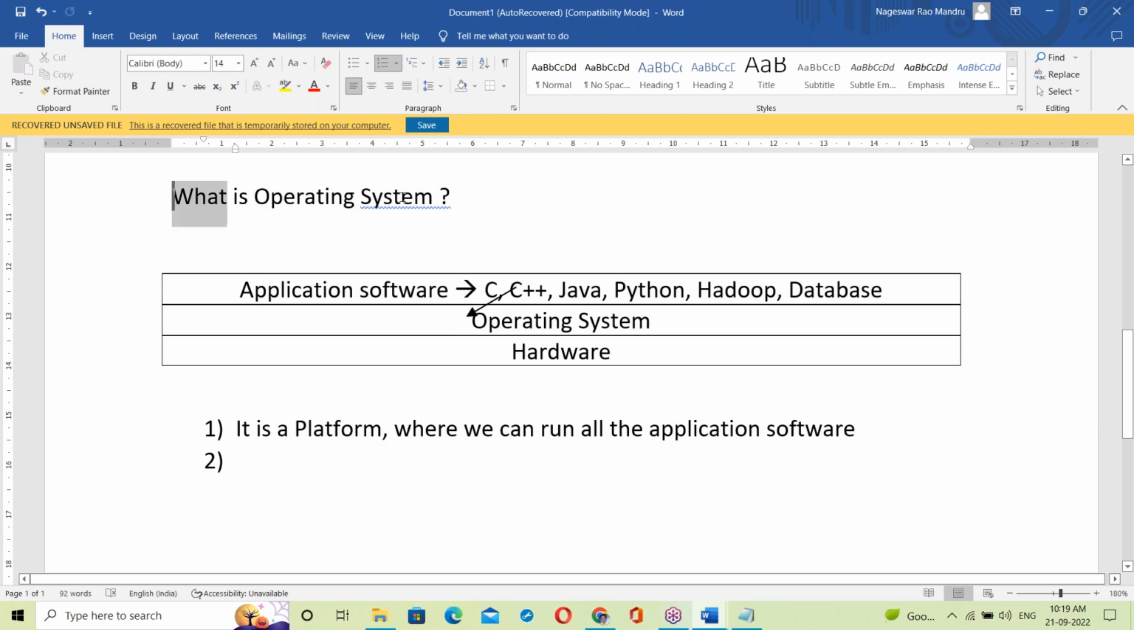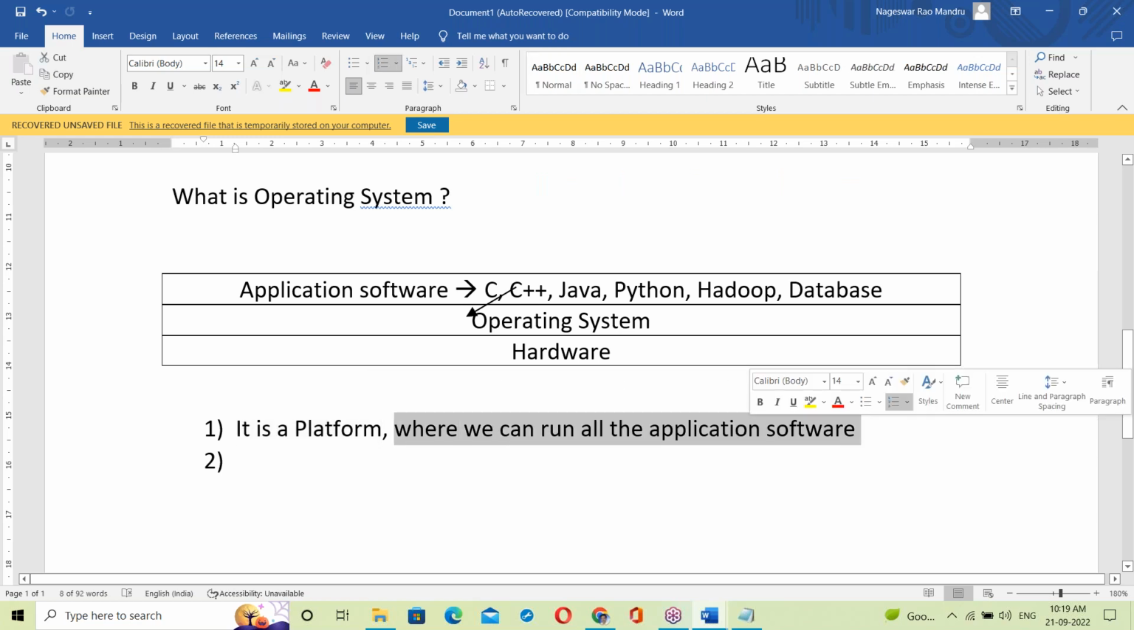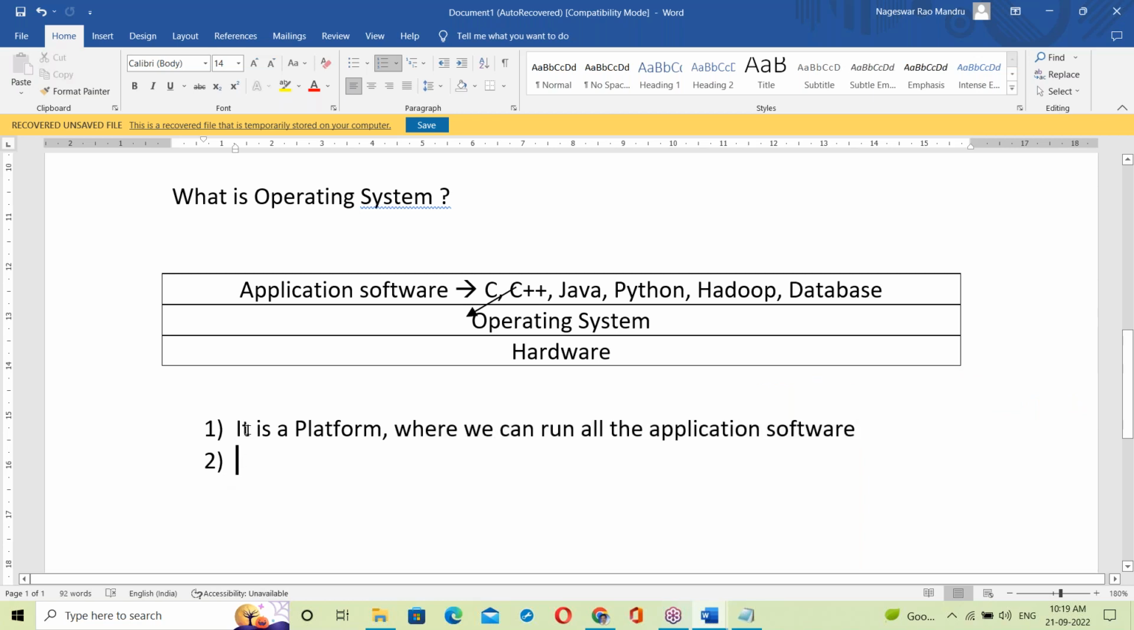So what is an operating system? It's a platform where we can run all the application software.